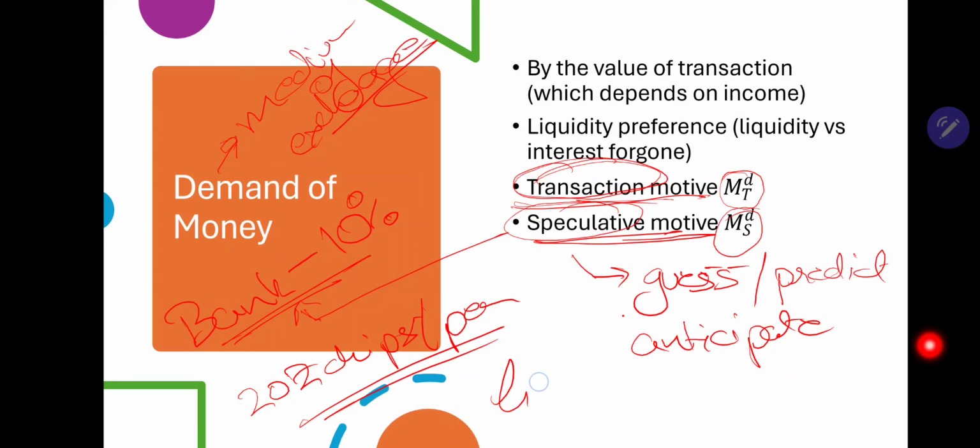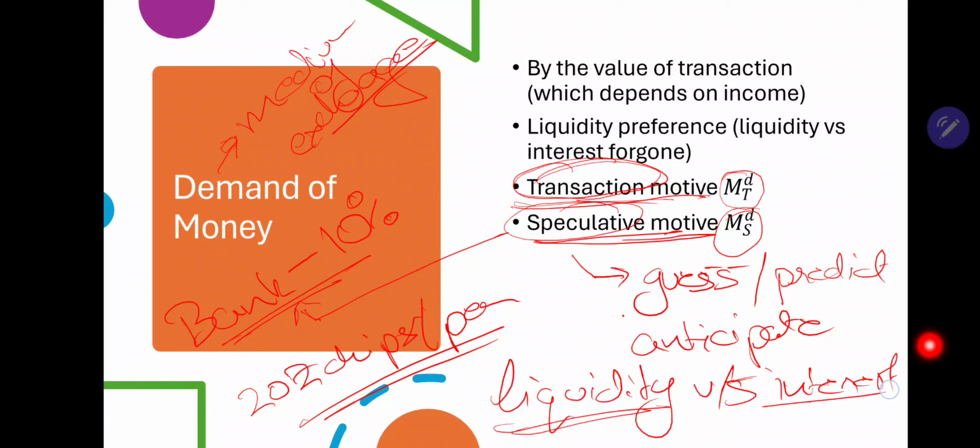This liquidity versus interest foregone is known as liquidity preference. Either you have liquidity or you have interest. Liquidity is if you keep the money with yourself, or interest if you keep the money in the bank. This trade-off is known as liquidity preference, and it is affected by the interest rate offered by the bank.